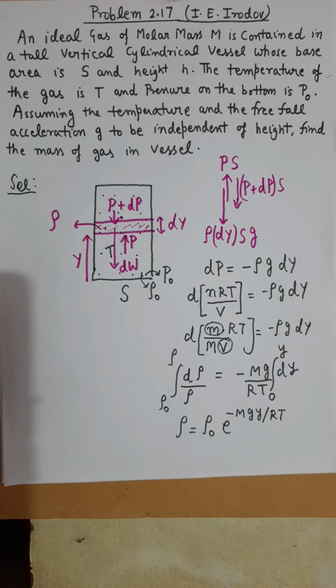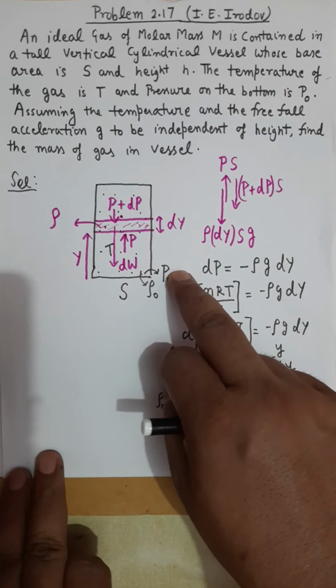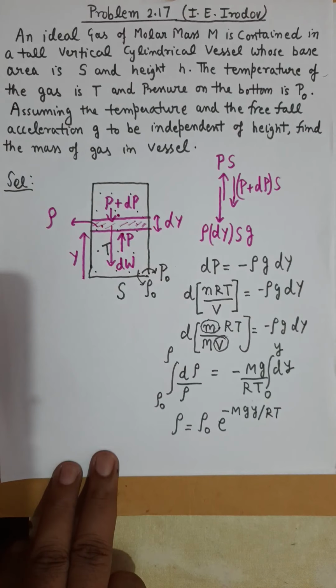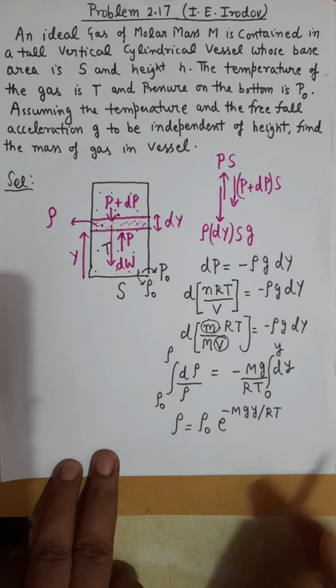And what is the density at bottom? See, we know the pressure value, we know the temperature value. So what is the density at bottom? It can be obtained from the ideal gas equation.